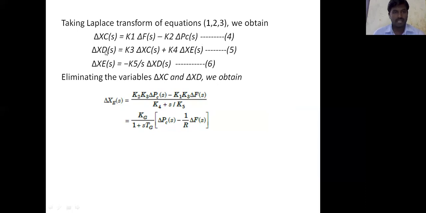The delta xd of s equal to k3 into delta xc of s plus k4 into delta xc of s. Here we substitute equation 5 in equation 6. Delta xd of s is substituted in equation 6. So here delta xc of s equal to, finally,